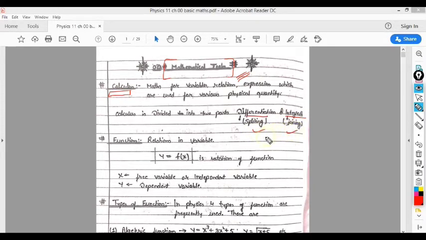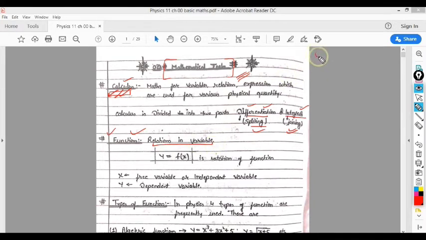These two are mathematical terms. You have to understand that differentiation means splitting and integration means joining any two terms. These two concepts come under the calculus portion. Okay, so before starting differentiation we should have knowledge of functions as well, that is, what is a function in mathematics. Okay, so what is a function? It is a relation in variables.